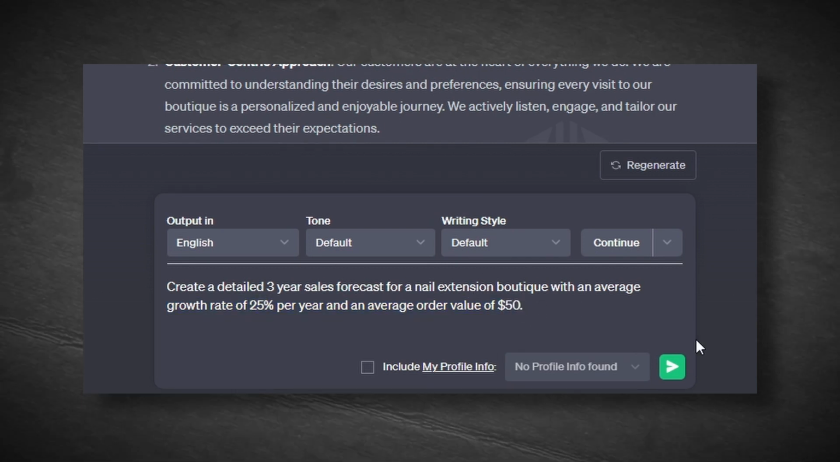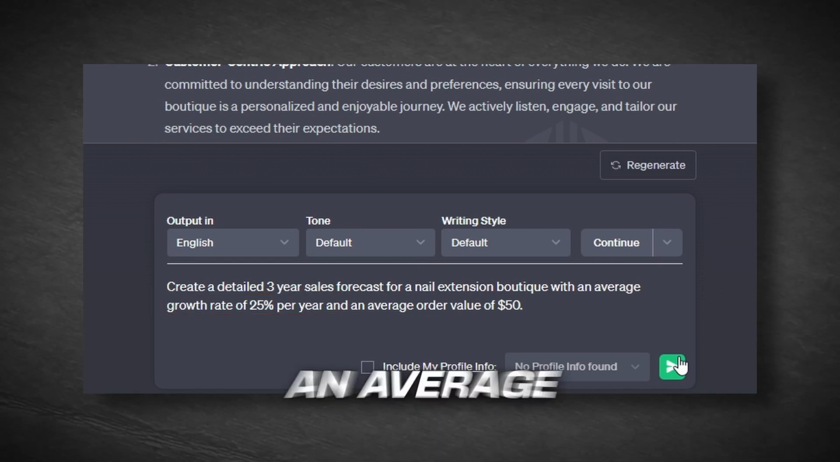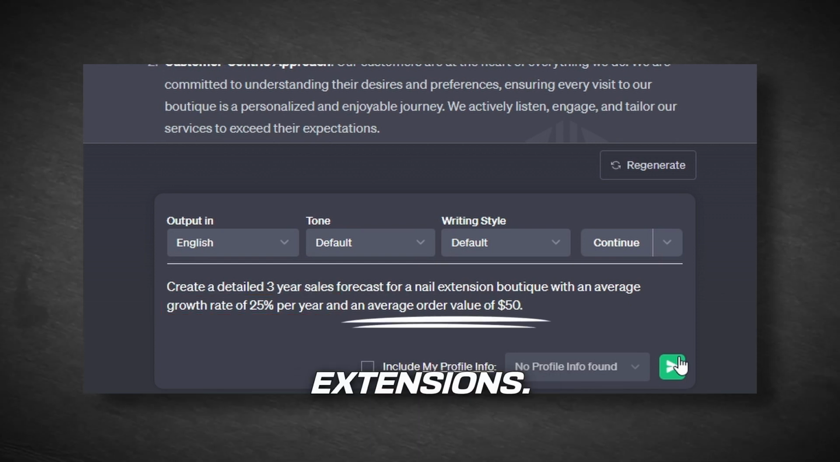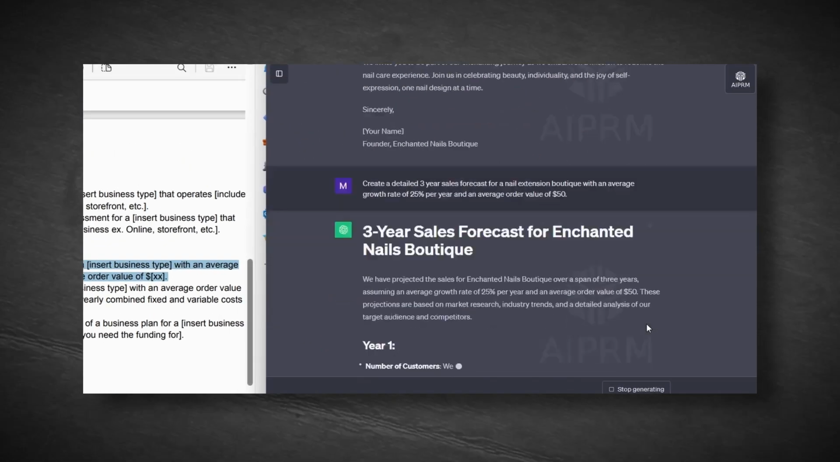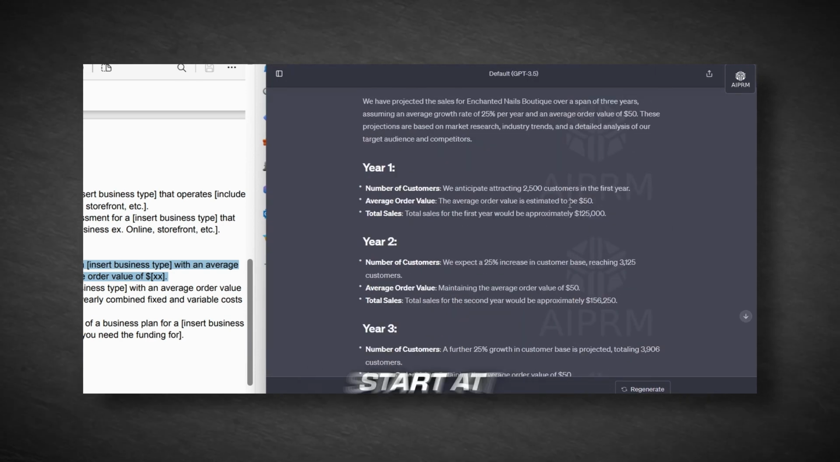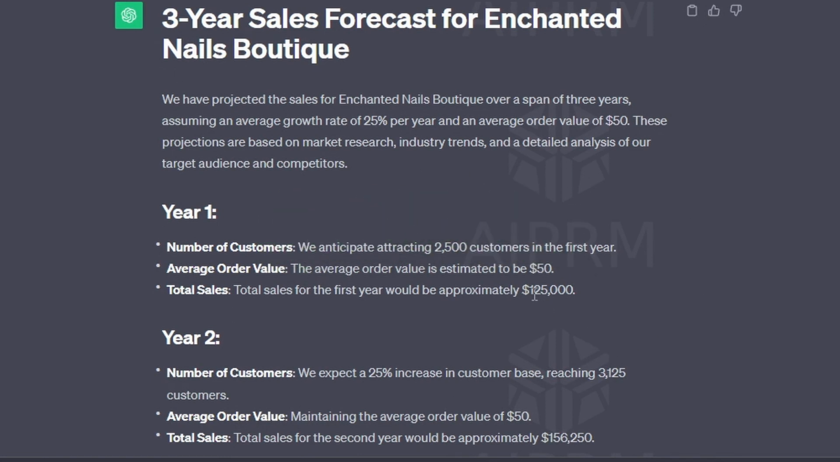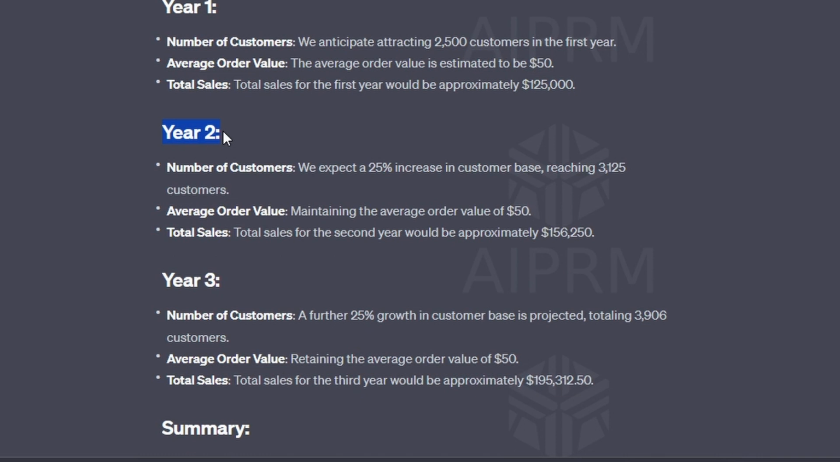We'll generate a 3-year sales forecast for a nail extension studio. To do this, we'll assume an annual growth rate of 25% and an average order value of $50 for nail extensions. The plan is to increase sales by 25% each year. Let me break it down for you. In the first year, we'll start at $125. Over 3 years, our total sales should reach $476. To provide more details, in the first year, we aim to achieve $125,000, followed by $156,000 in the second year and $195,000 in the third year.